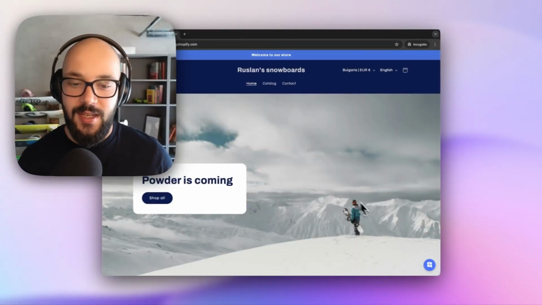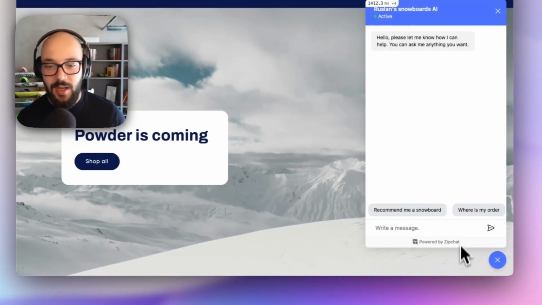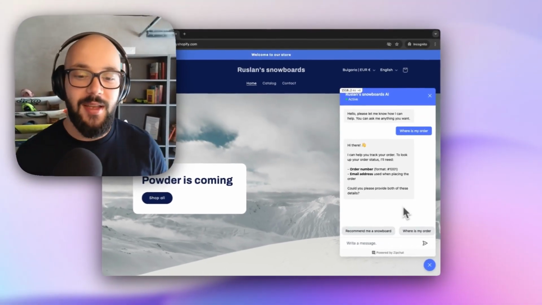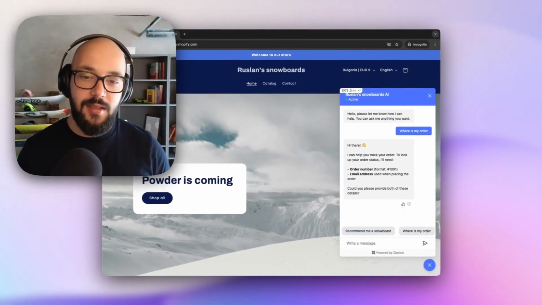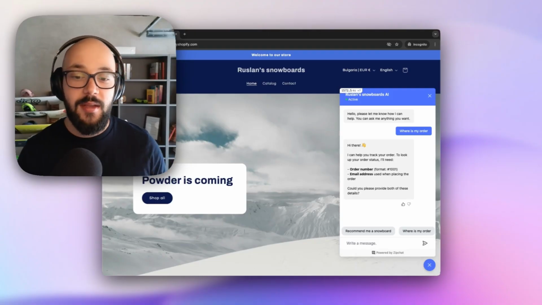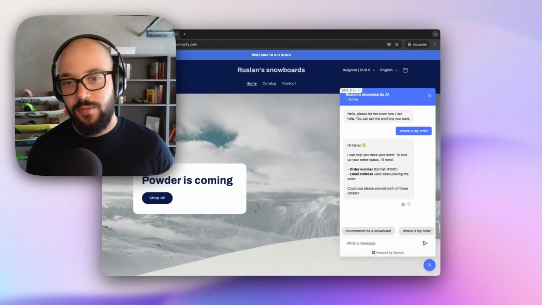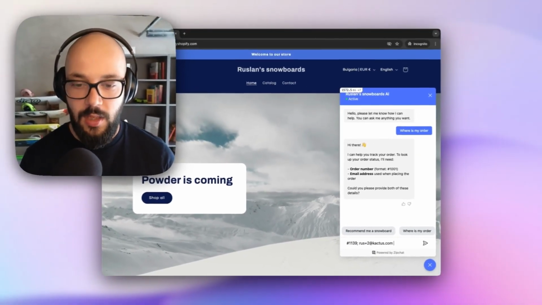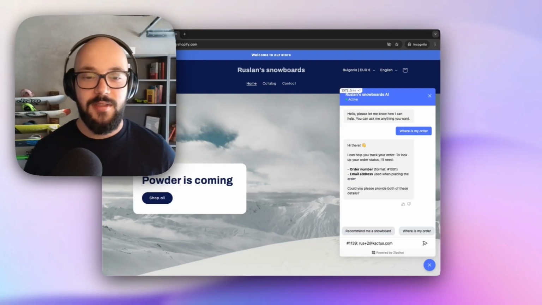If we go to the website and I open the chat bubble, I can directly ask this question and Zipchat will ask me for my order details and look up the order for me. In this case, it's asking for an order number and an email address. We need these two pieces of information for additional security. I just made a test order, so I'm going to send the details of my test order and let's see what happens.